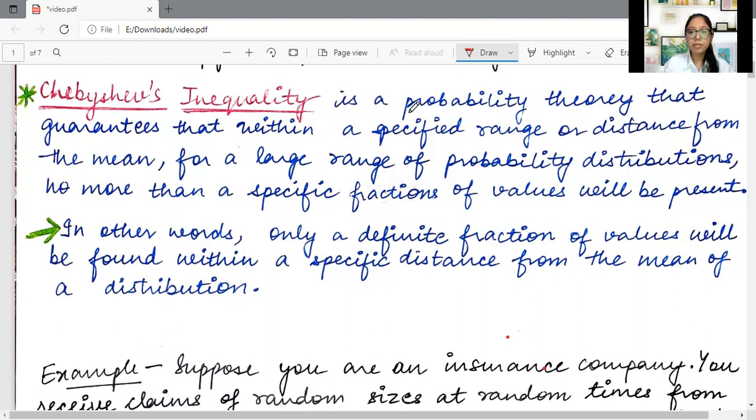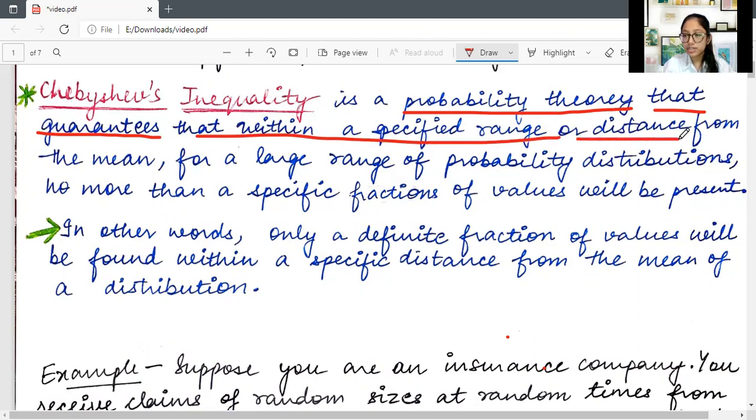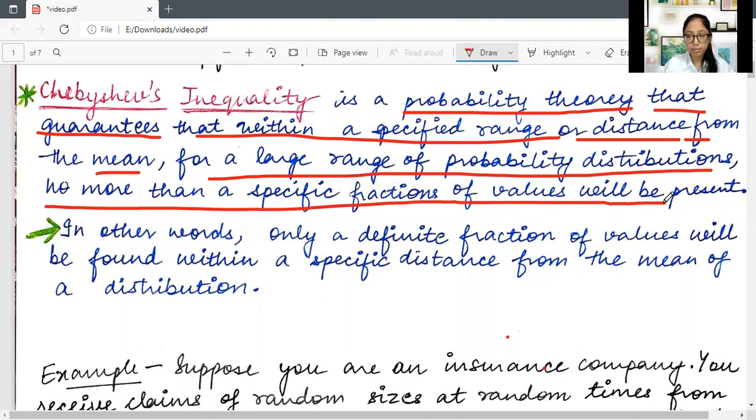Chebyshev's inequality is a probability theory. Like I said, it's a part of probability and statistics. It is a part of probability theory that guarantees us that within a specified range or a distance from the mean, for a large range of probability distributions, not more than a specific fraction of values will be present.